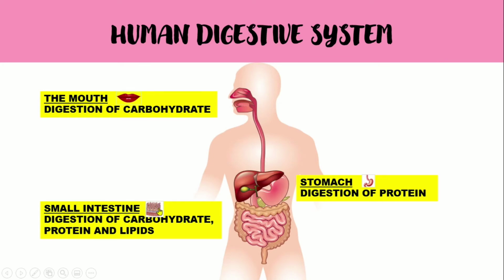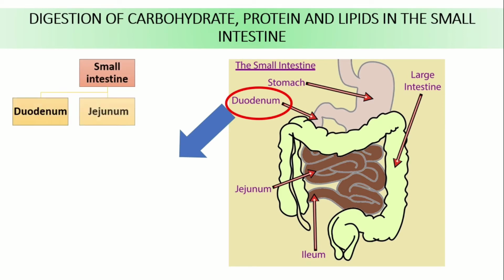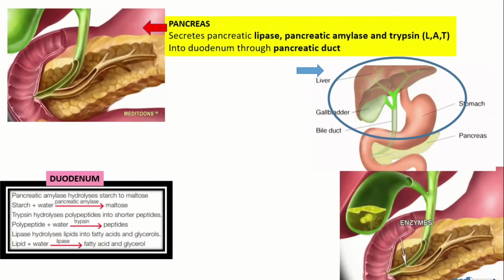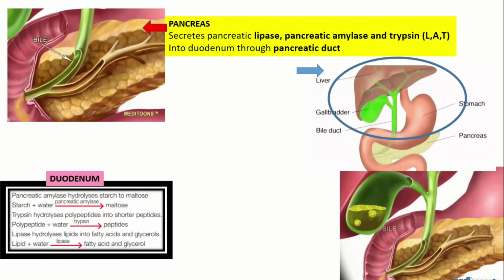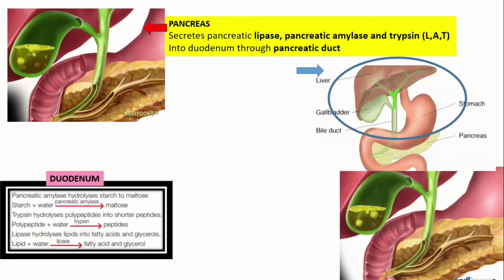Next, let me look into the small intestine. Here, the digestion of carbohydrate, protein and lipid will occur. The small intestine is divided into duodenum, jejunum and ileum. The duodenum is the first part that receives the chyme from the stomach. The duodenum also receives the bile produced by the liver and the pancreatic juice secreted by the pancreas. The pancreas will secrete the pancreatic lipase, pancreatic amylase, and trypsin into the duodenum through the pancreatic duct.